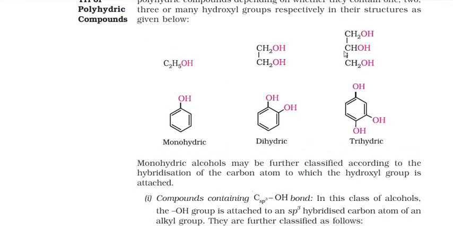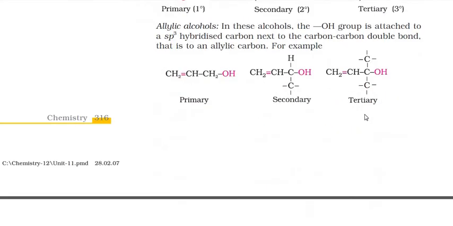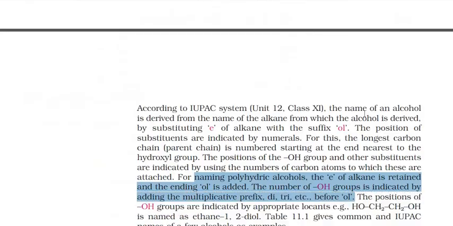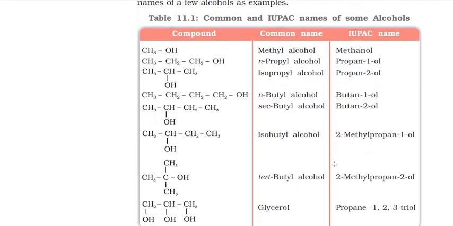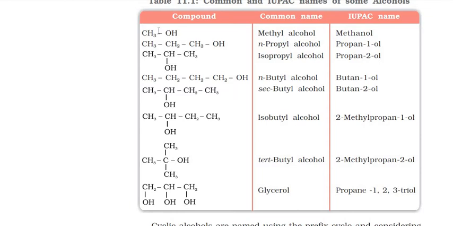This becomes 1,2,3-propane, because this is 3 carbon, propane. So from either side you can give the number 1,2,3 propane, and because 3 groups are there, triol. Okay, so this is how they give the number, and some of the names are given here in the table. You can find methyl alcohol. Now this is propyl alcohol or propanol.